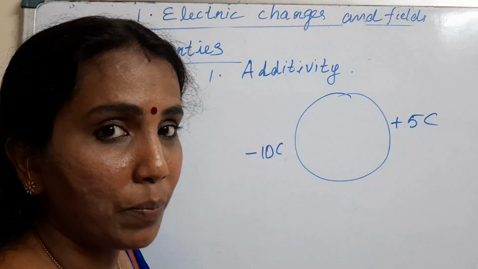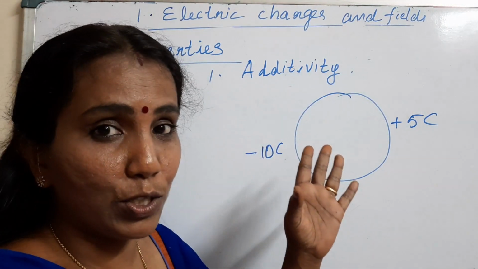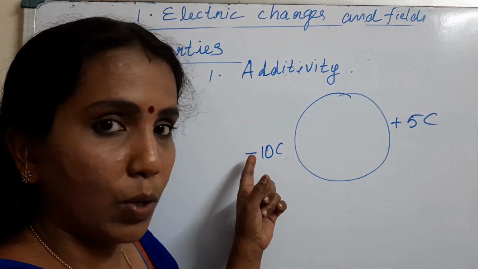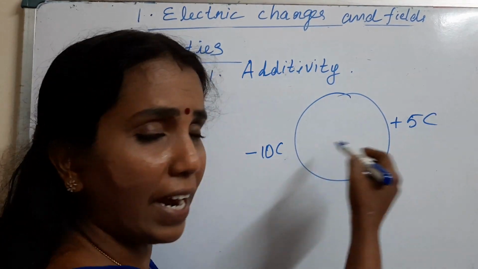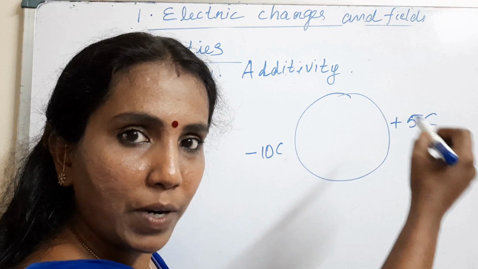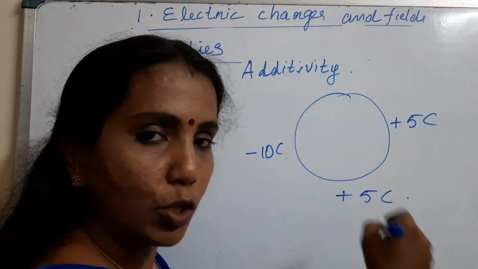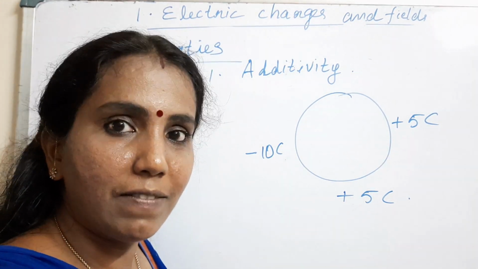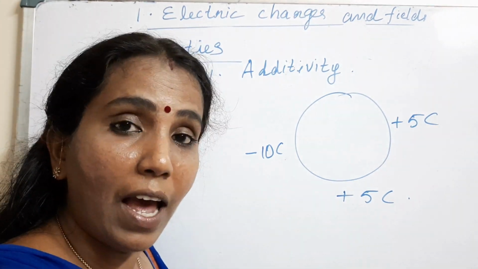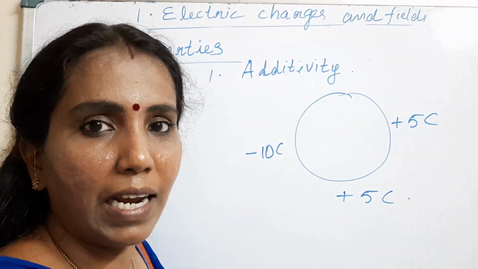It's only an example, the values of charges are too big. So the total charge you can just add like real numbers: negative 10 plus 5 becomes plus 5 coulomb. That's what we mean by additivity of charges.